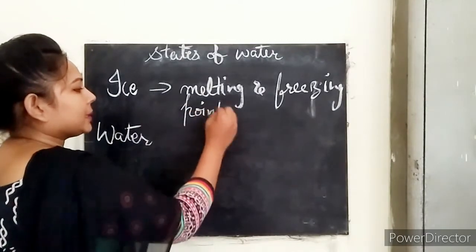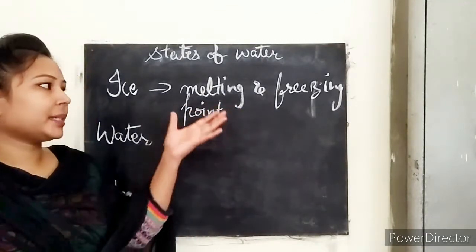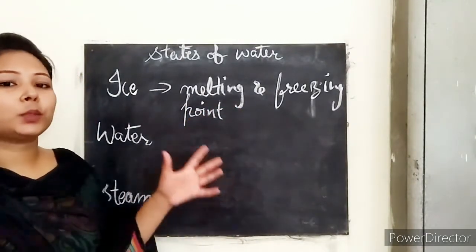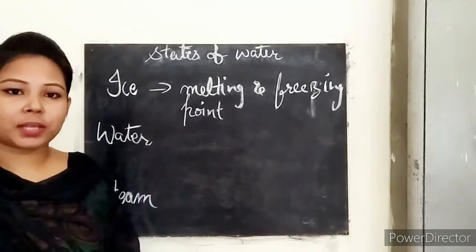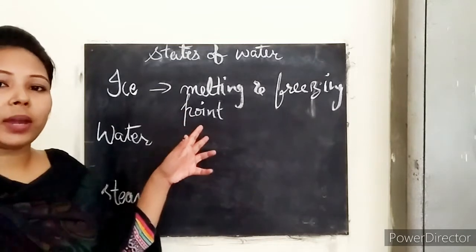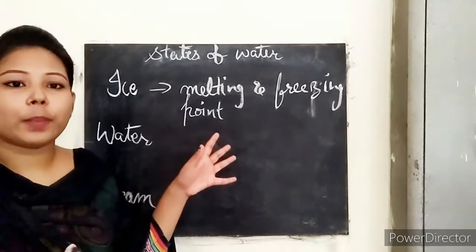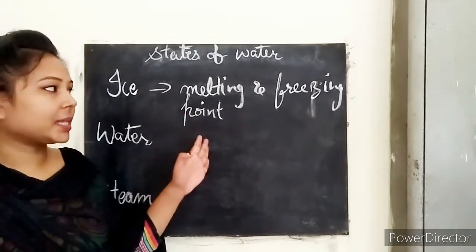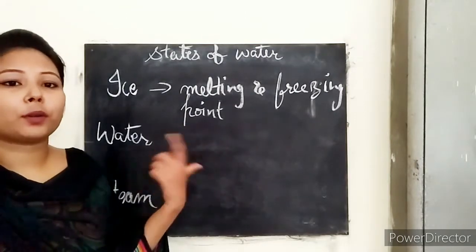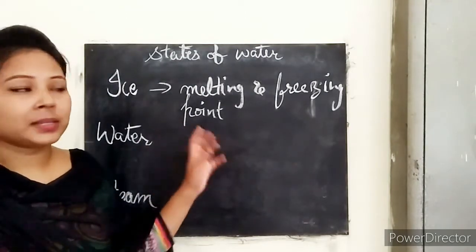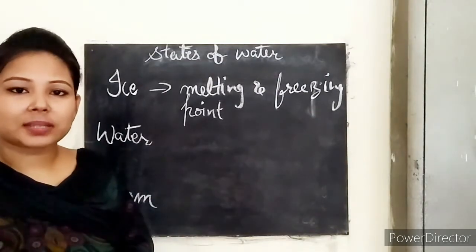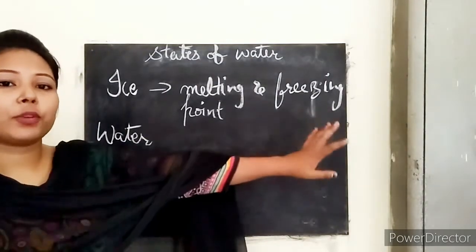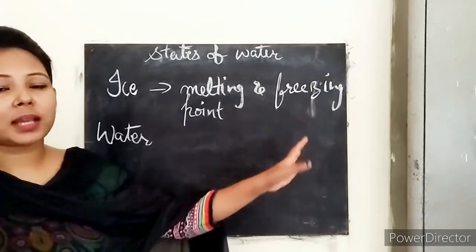So what does it mean? Melting and freezing point. Melting, that means when a solid starts melting, this is known as the melting point of the particular substance, and freezing is also the same. When the substance starts freezing, that is known as the freezing point of the particular substance.